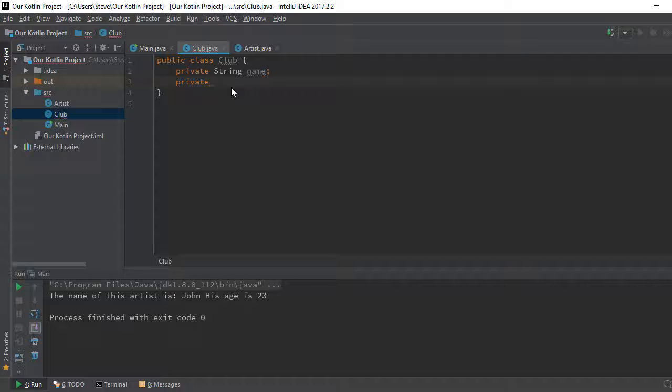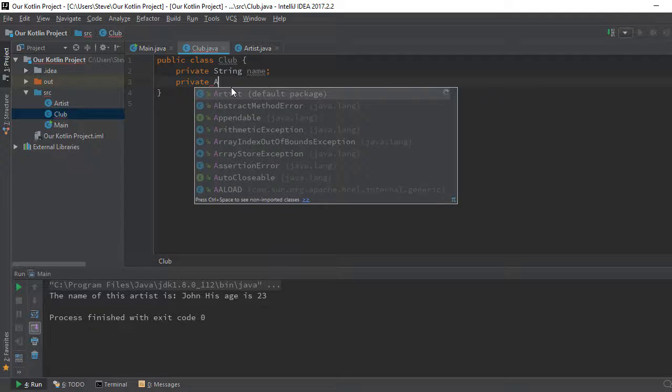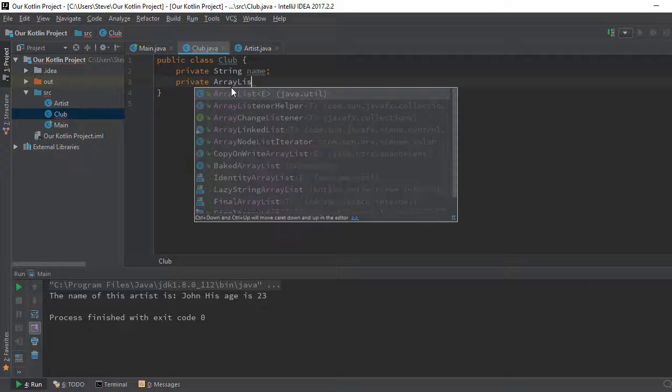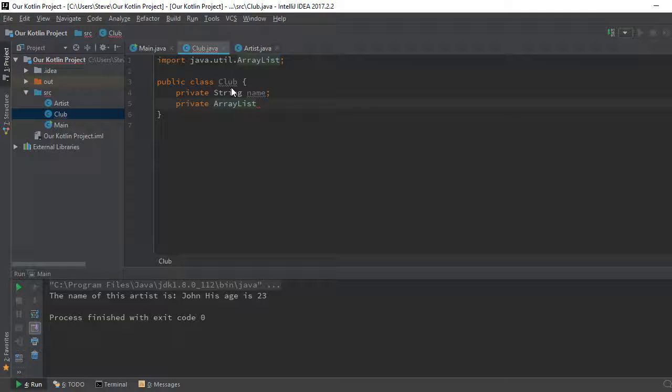So private array list, private array list club members. Good.